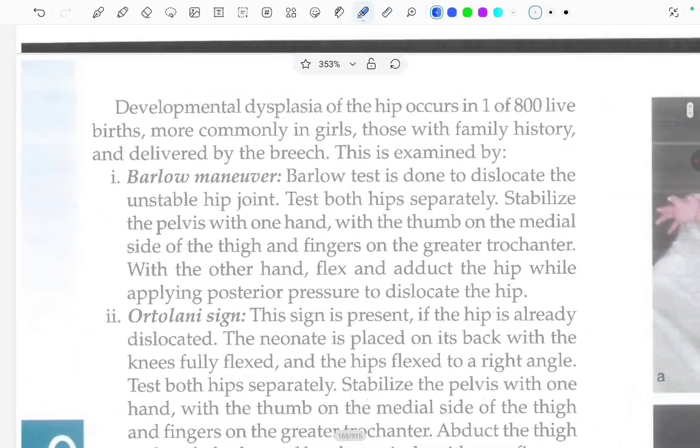Developmental dysplasia of the hip occurs in 1 in 800 live births, more commonly in girls, those with a family history, and those delivered by breech. This is examined by the Barlow maneuver and the Ortolani sign.